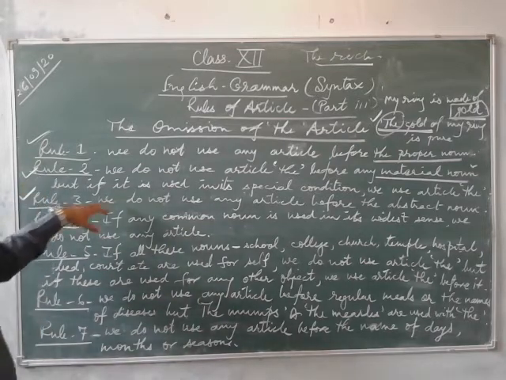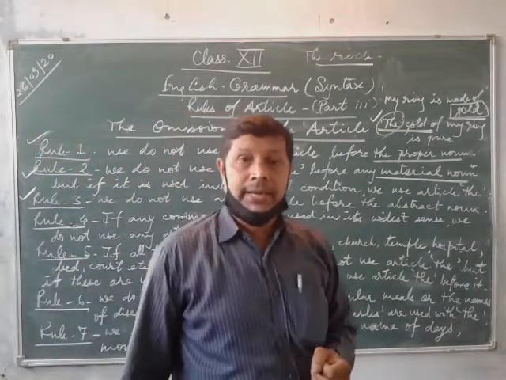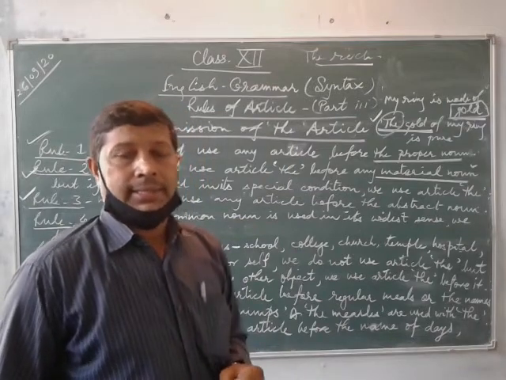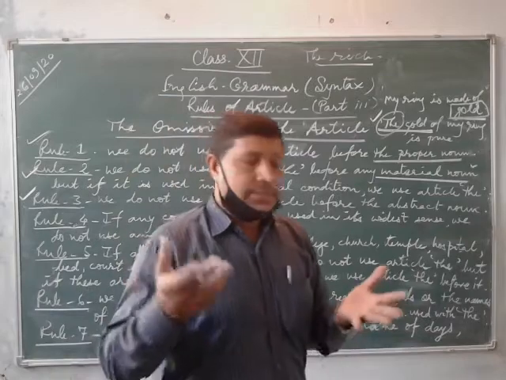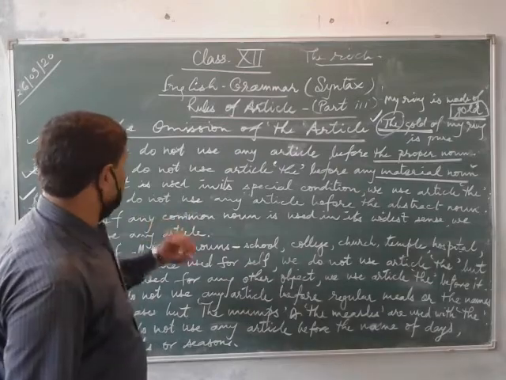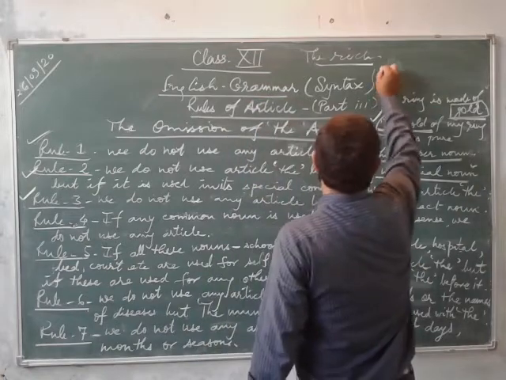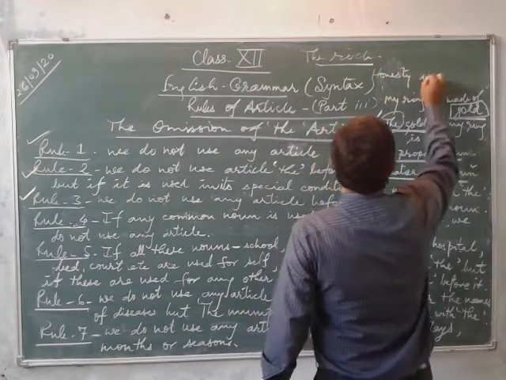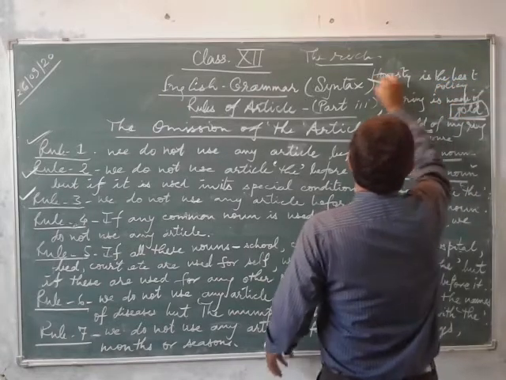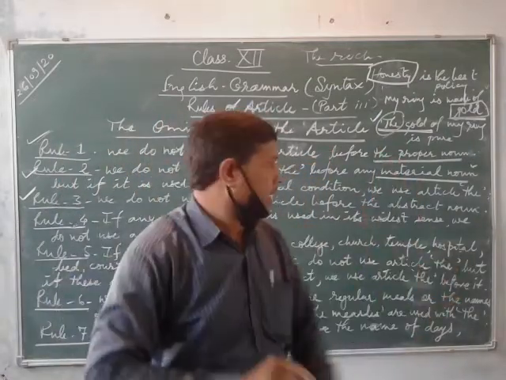Now, take the third rule. We do not use any article before the abstract noun. Abstract noun, you know? Honesty, goodness. These are what? These are abstract nouns. So you cannot use any article before abstract noun. Honesty is the best policy. The word honesty, what is it here? Abstract noun. So you are not going to use any article.